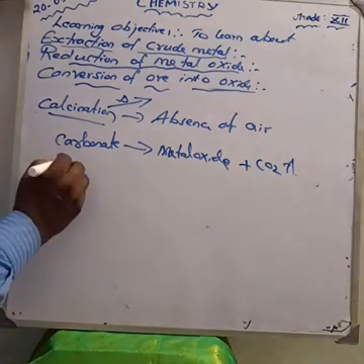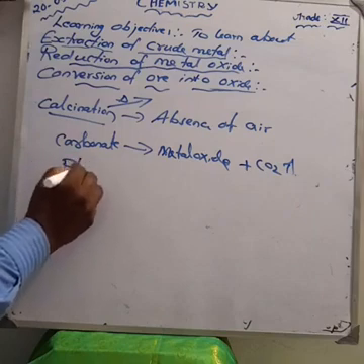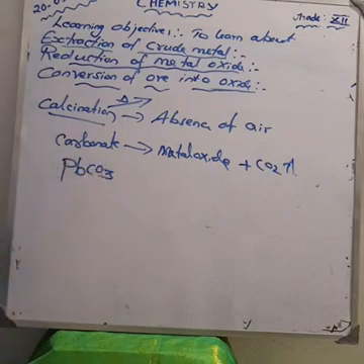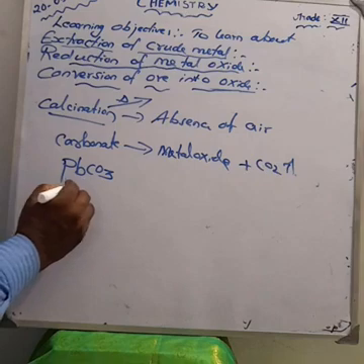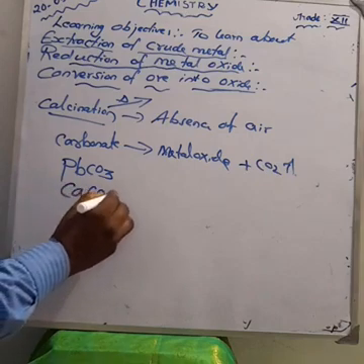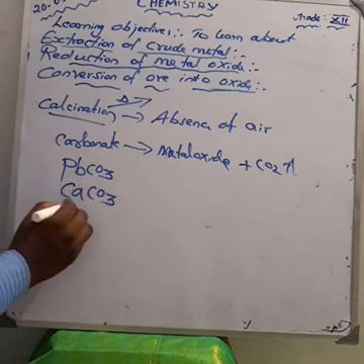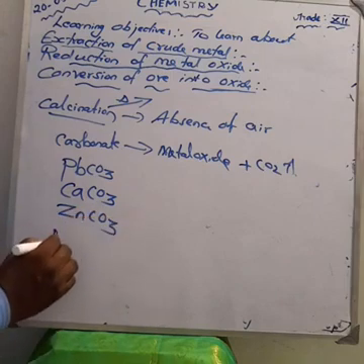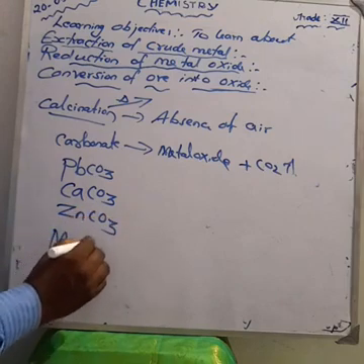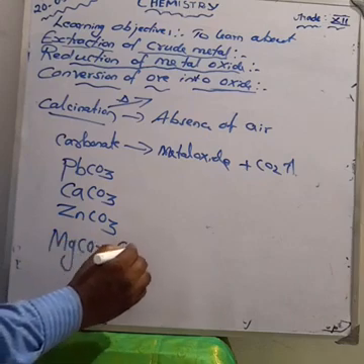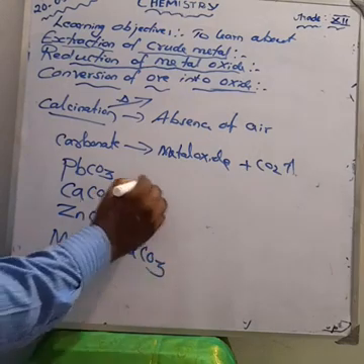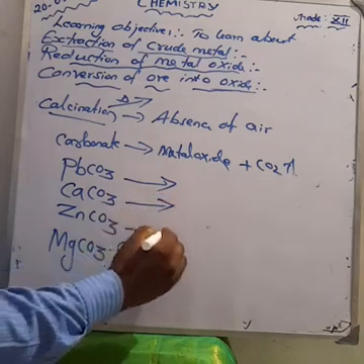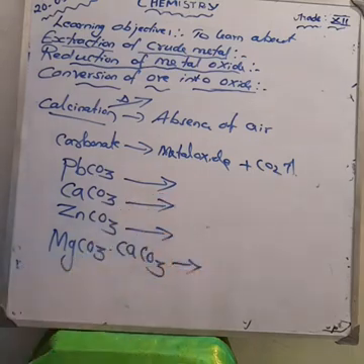For example, cerussite. What is the formula for cerussite? PbCO3. Calcite formula CaCO3. Calamine formula ZnCO3. Dolomite formula MgCO3 CaCO3. This ore undergoes heating.